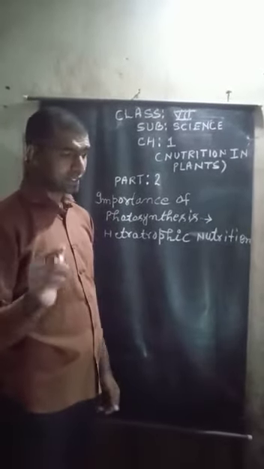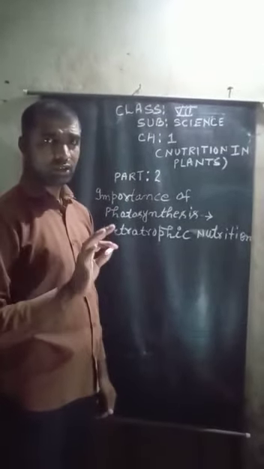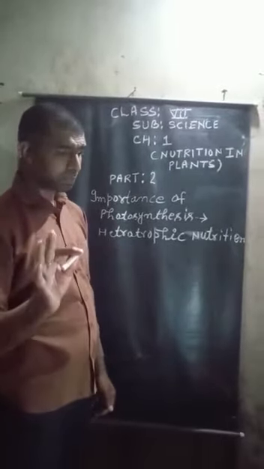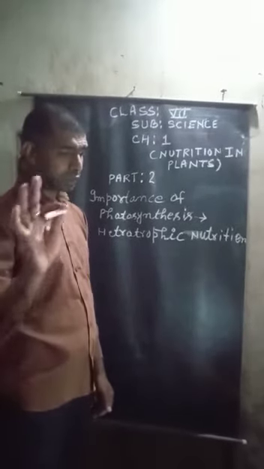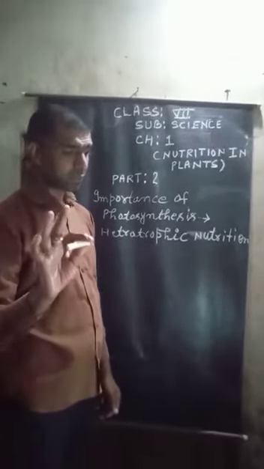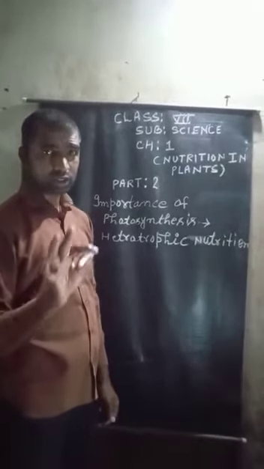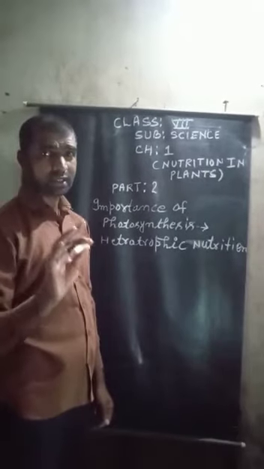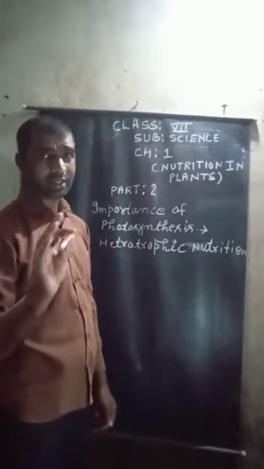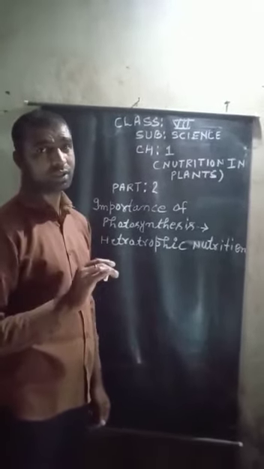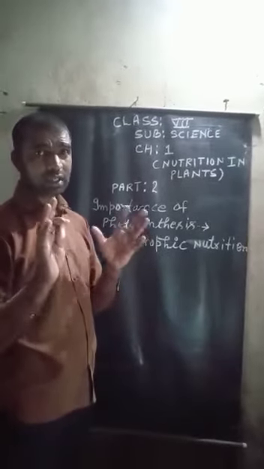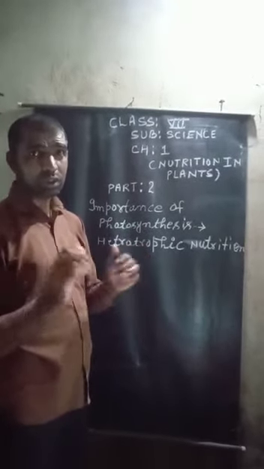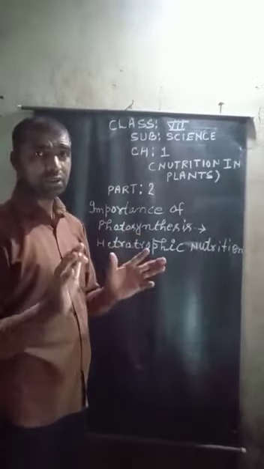When animals eat plants, they can use this starch for their life processes. Life processes are excretion, digestion, respiration. So starch stored in the plant body is used in life processes.